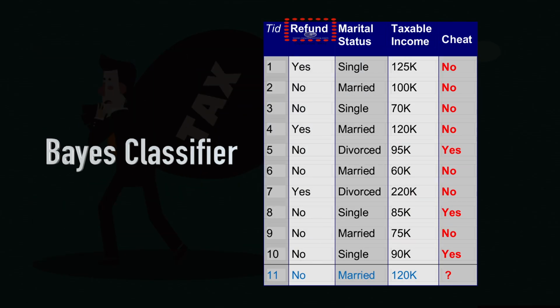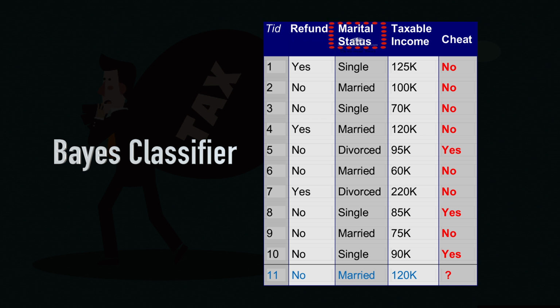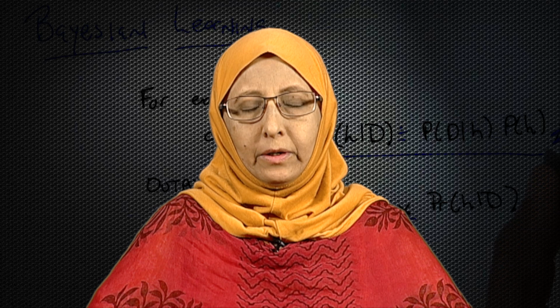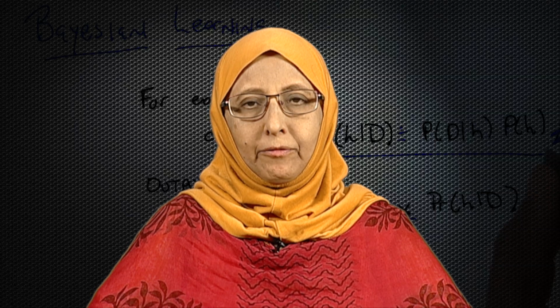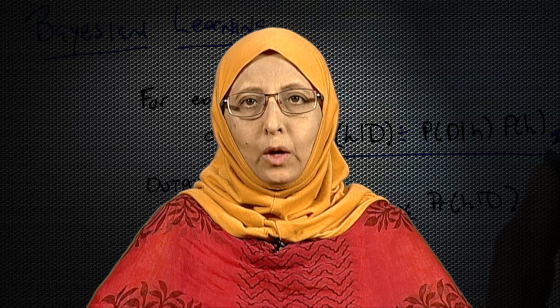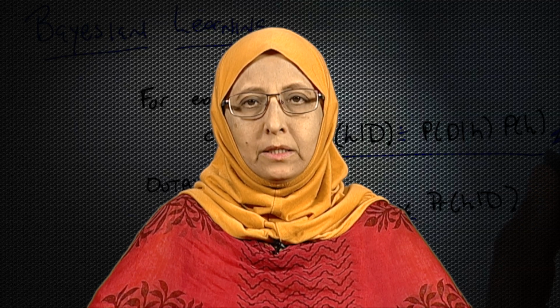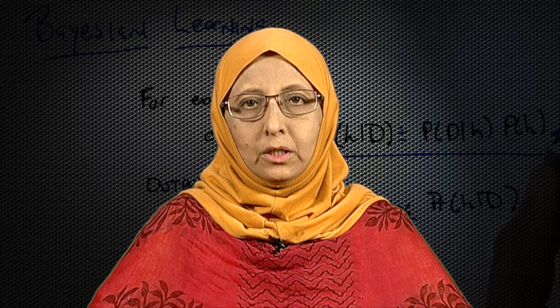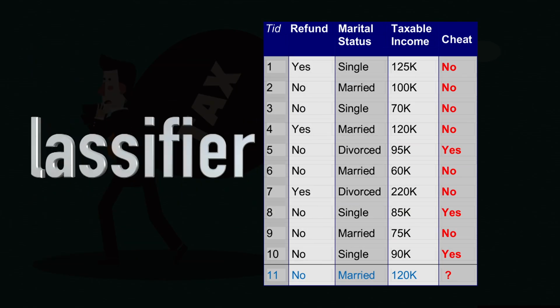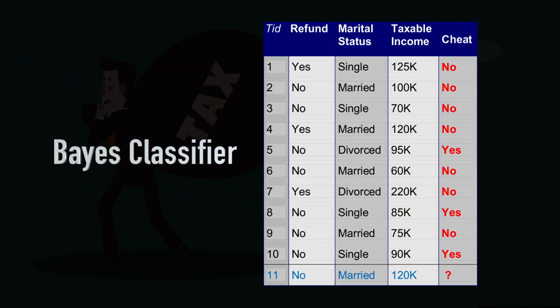In this table you have attributes like refund, marital status and taxable income. There is the last column in this table which is cheat. Now, in classification we have different classes, and now we are going to classify this data as to whether the person is going to cheat or the person is not going to cheat. We will look at the three different attributes, namely refund, marital status and taxable income.